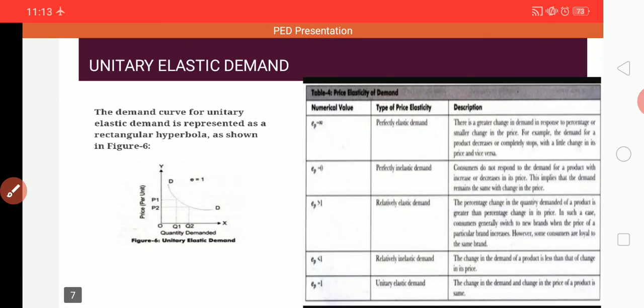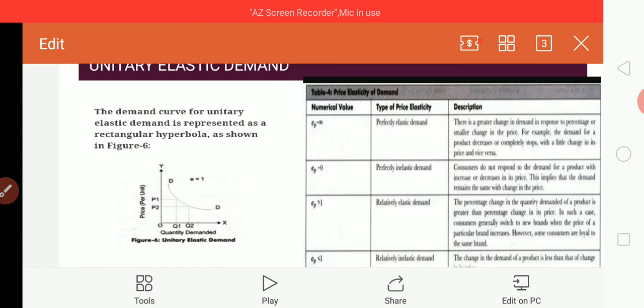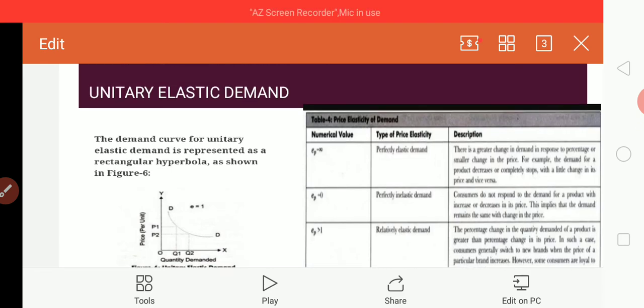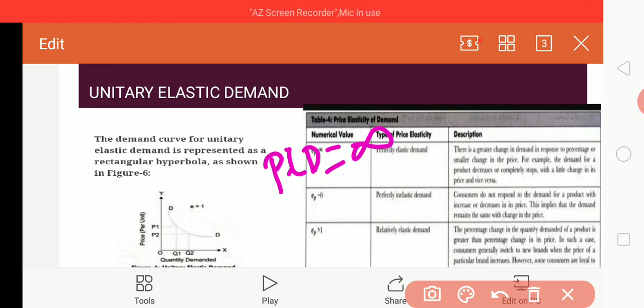Perfectly elastic demand: PED is said to be infinite, and the shape of the curve here is horizontal to the x-axis.